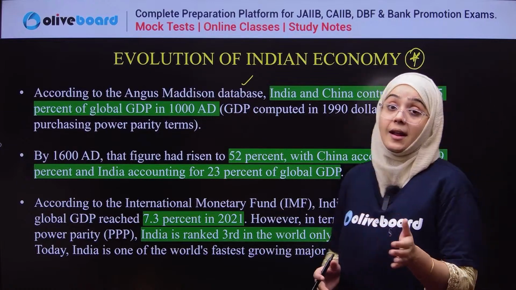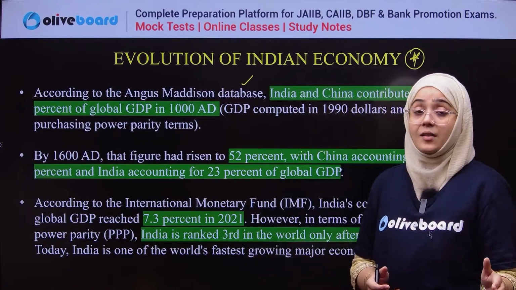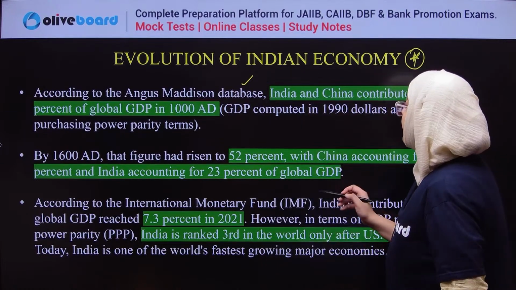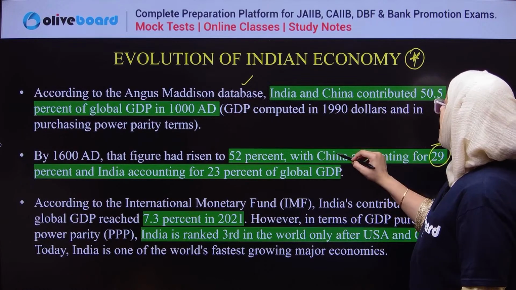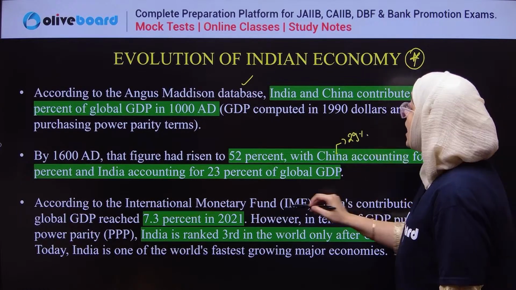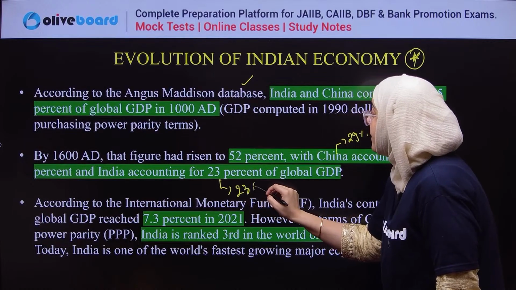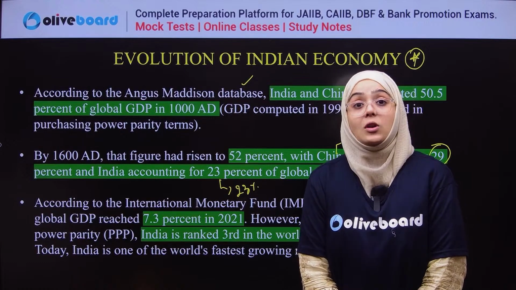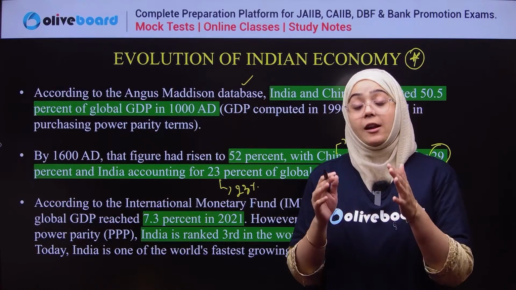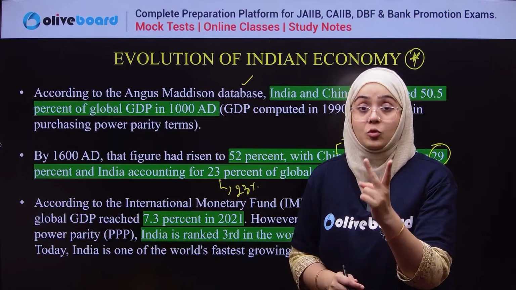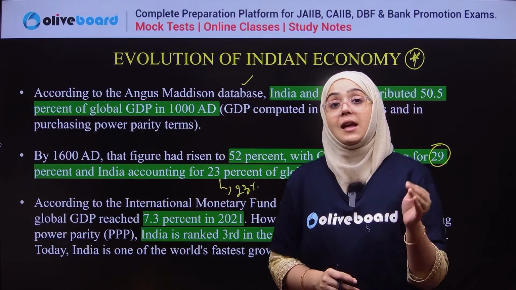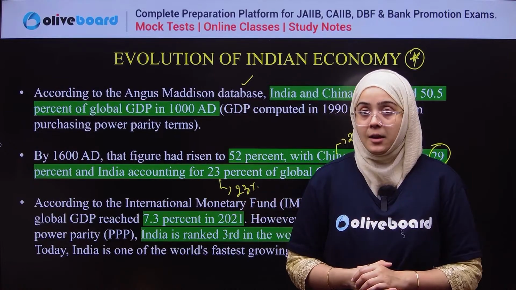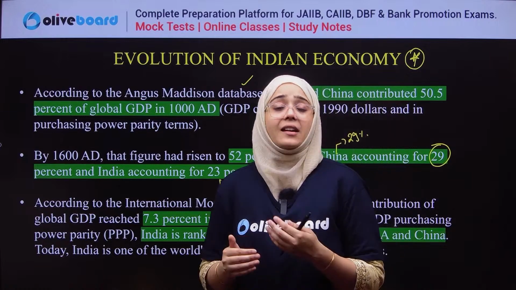If we talk about 1680, by the end of 1680, this percentage actually rose to 52%, with China contributing 29% of the whole world's GDP, and India contributing 23%. This is a very huge number. If approximately 52% is contributed by only these two countries, then obviously the contribution of India and China was very impressive in 1680. But obviously, this started declining.